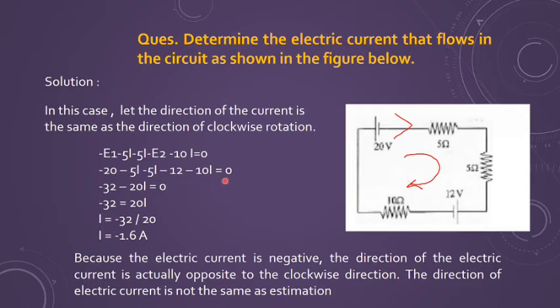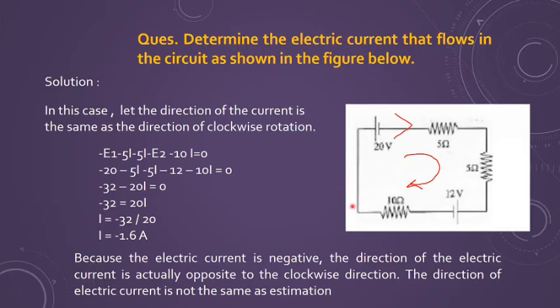If you write the equation, you will be able to solve by simply adding 20 and 12, both with negative sign, so you are getting minus of 32, minus 20I, that equals 0. So you are getting I equals minus of 32 divided by 20. It means I is negative 1.6 ampere. Because I am getting a negative sign with the current, it means whatever my supposition was, this way was wrong. Rather, the current is flowing in this direction.